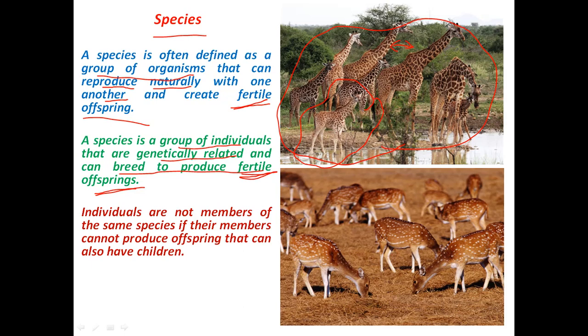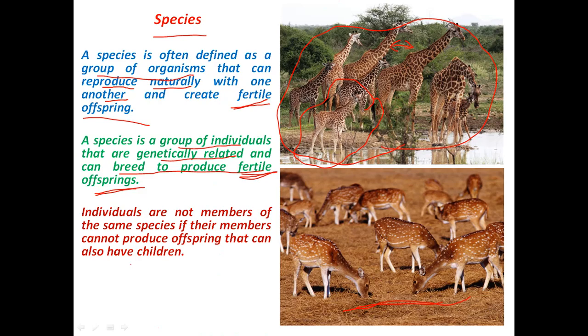So this is what we call a species of giraffe, and this is the species of spotted deer, because the spotted deer will interbreed with one another, produce their offsprings, and their offsprings will produce their offsprings, and so on and so forth. So these are two different species. In natural conditions, a giraffe will not mate with a spotted deer, or a spotted deer will not interbreed with a giraffe. So these are two entirely different species. Like Homo sapiens is a different species.